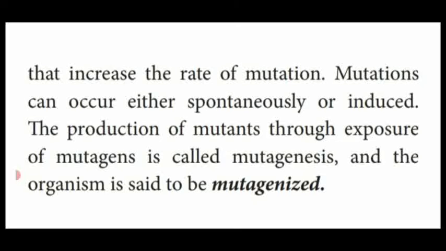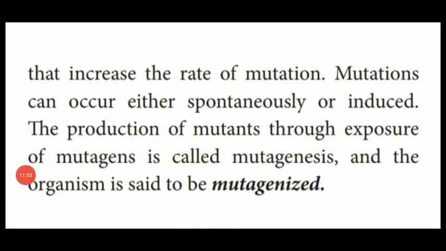What is mutagenesis? By the application of external mutagens to produce the mutation process is known as mutagenesis. And also the organism which is mutagenized is known as mutagenized organism.